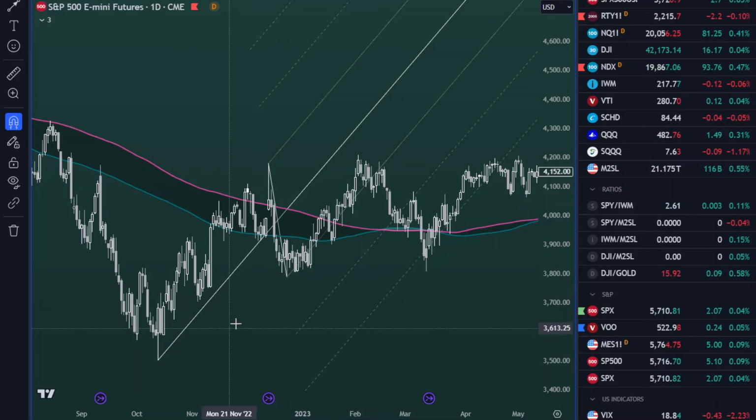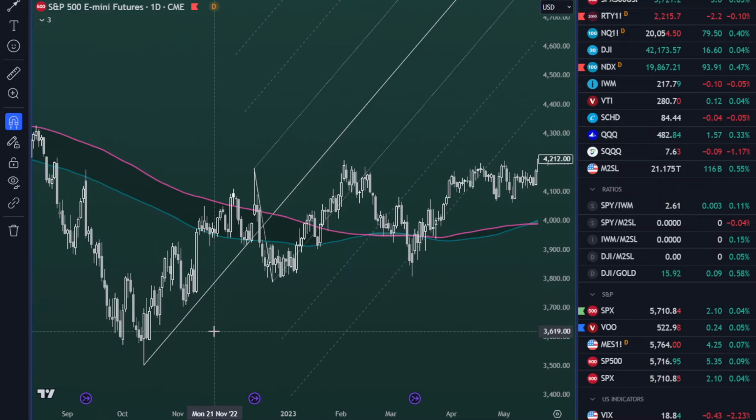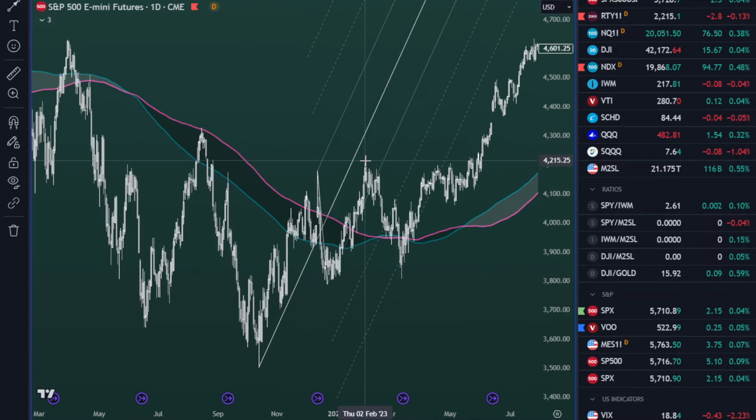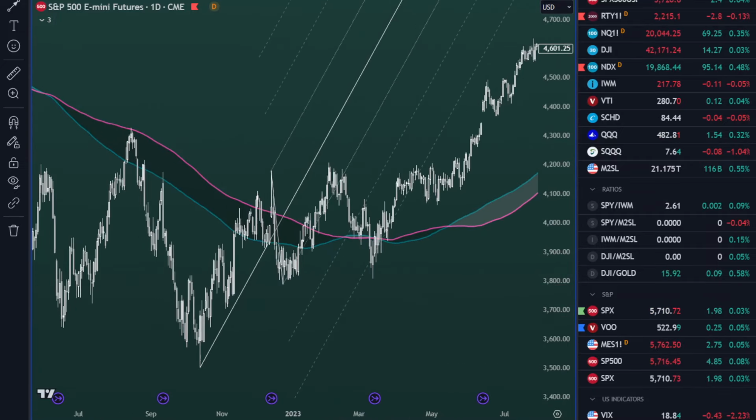This is the S&P during the 2022 bear market. Now that's the bottom. Notice that price came up in a very similar way as Bitcoin. It came up towards the median line, and then it did not touch the median line. It failed it. Right over here, it failed the median line, and then it came down. And during this movement downwards, it also did a counter failure.